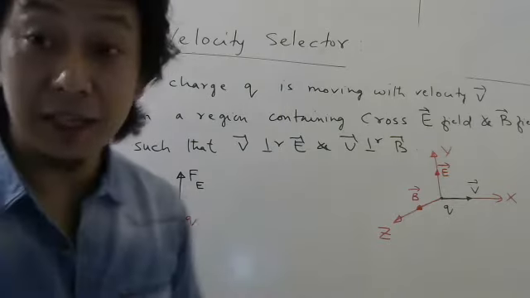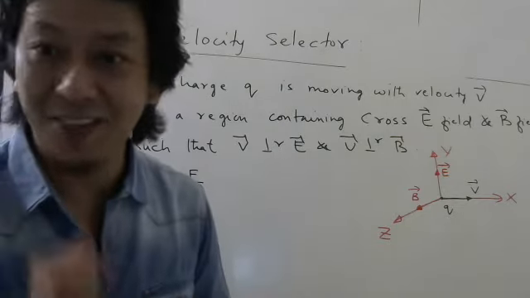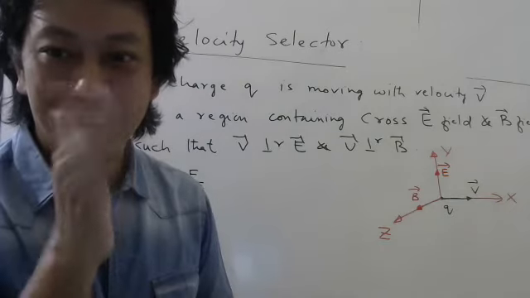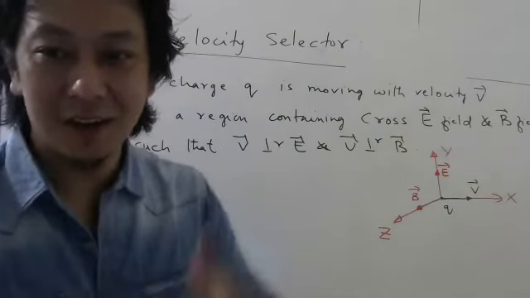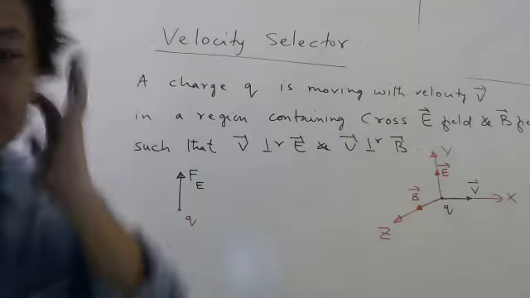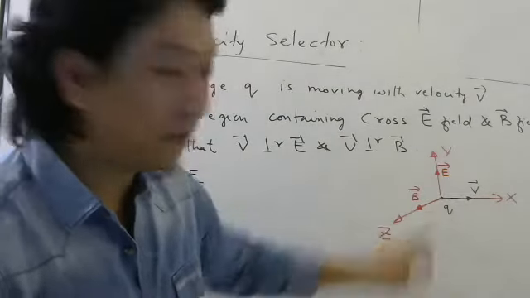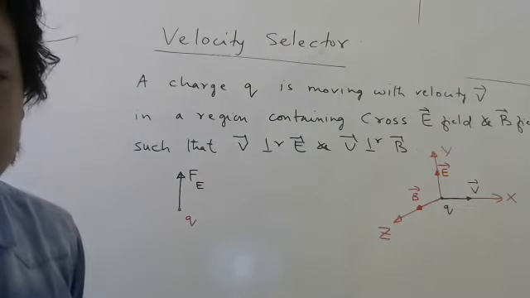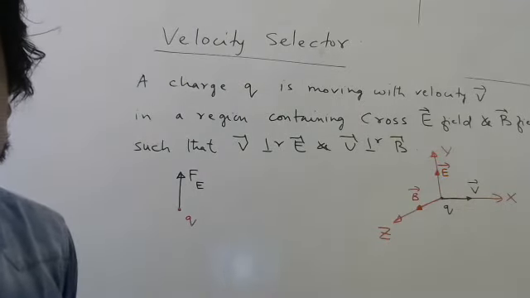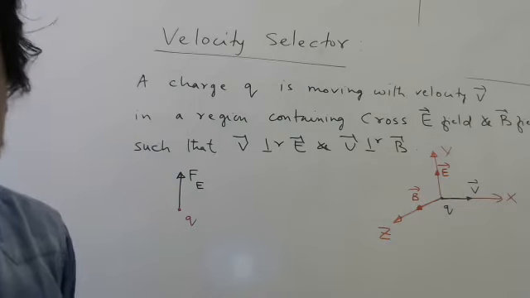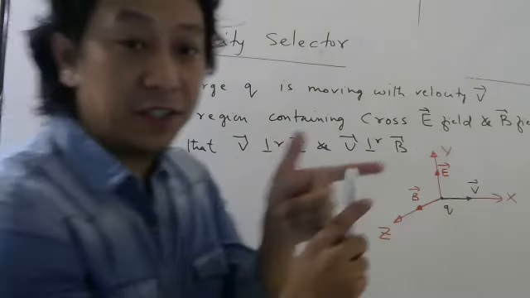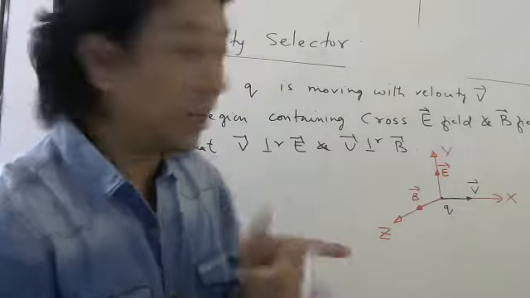Where will be magnetic force? For magnetic force, directly you cannot say, use right hand curl rule or Fleming's left hand rule. So tell me the force on this charge due to magnetic field. Everybody try, please put your fingers. The first finger should be along magnetic field.